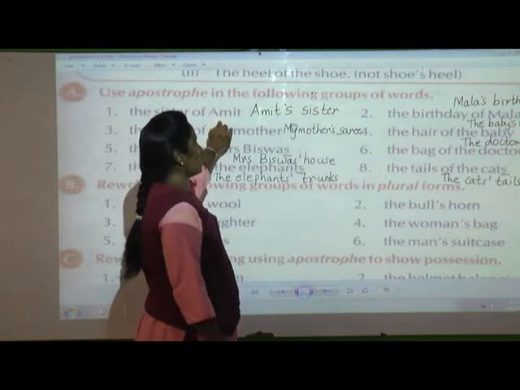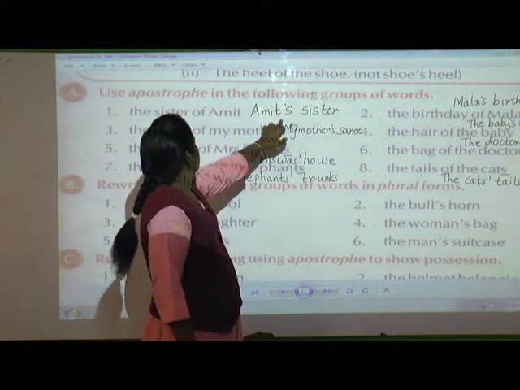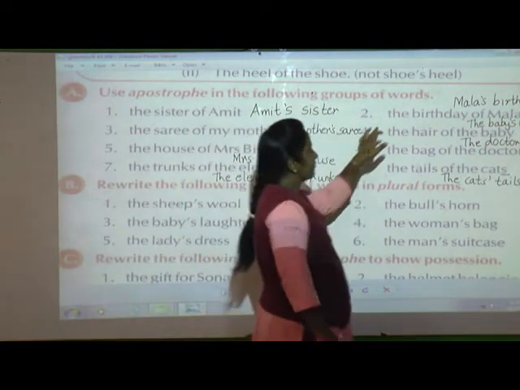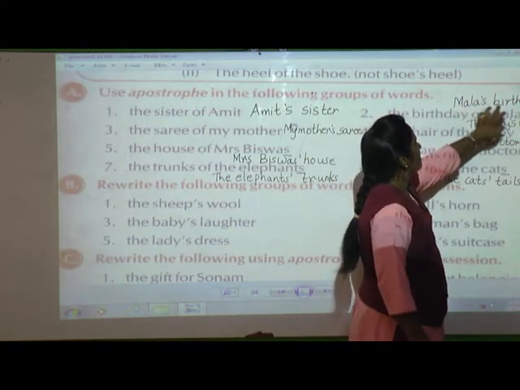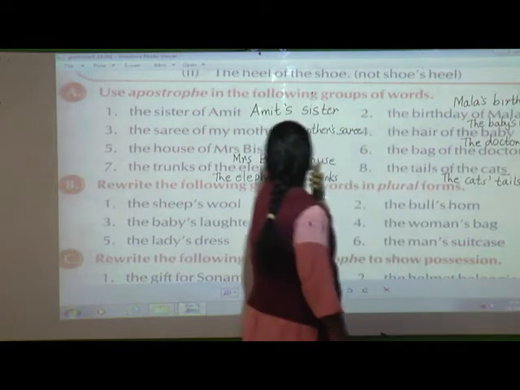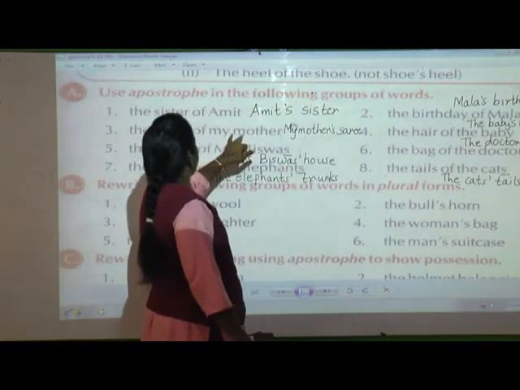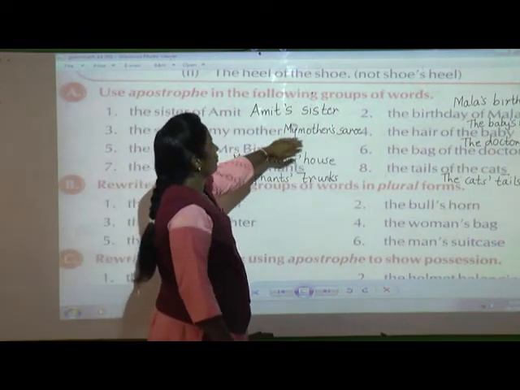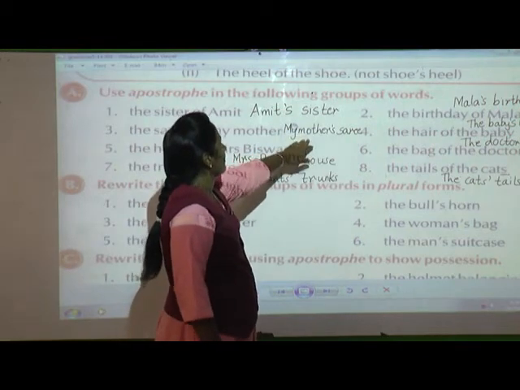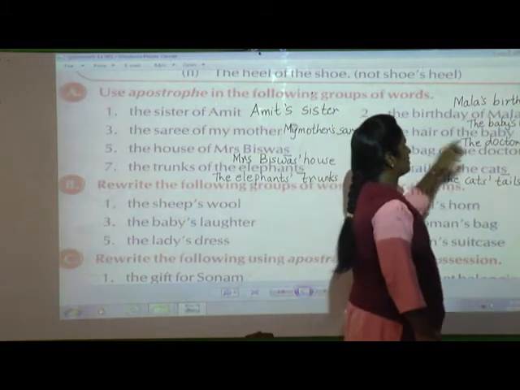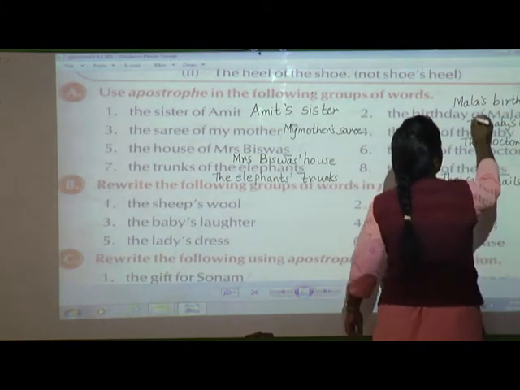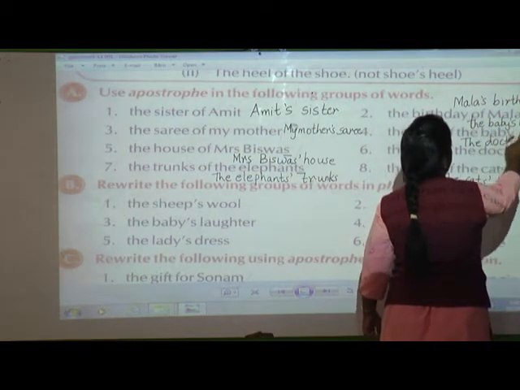Then the first one, once again, Amit. Amit is a singular noun. So we have used Amit's sister. The second one, the birthday of Mala. Mala is also a singular noun. So Mala's birthday. Third, mother. My mother's sari. Mother is also a singular noun. So here my mother's, apostrophe S, sari. Here we are talking only about the baby. So this is the baby's hair.